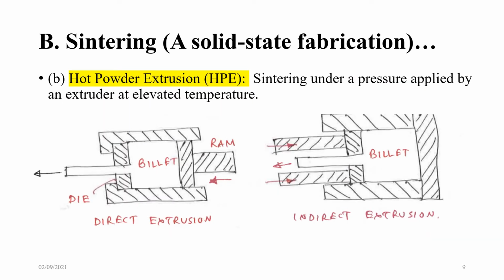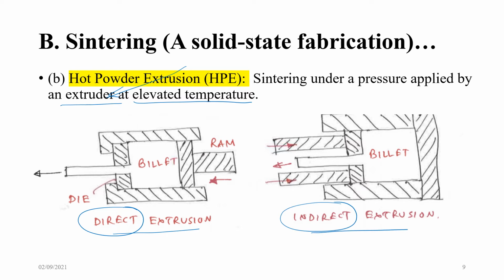Hot powder extrusion. Sintering under a pressure applied by an extruder at elevated temperature. So remember direct extrusion, indirect extrusion, this you have already studied in forming. Use the same method. So this is direct extrusion, this is indirect extrusion. You see the ram here, you see the hollow ram here.